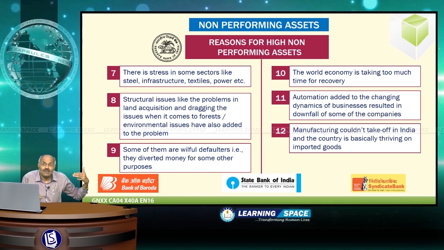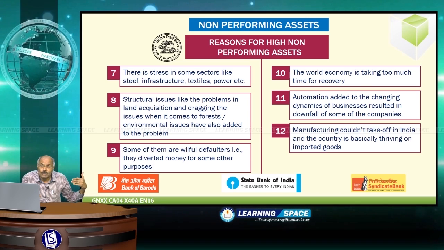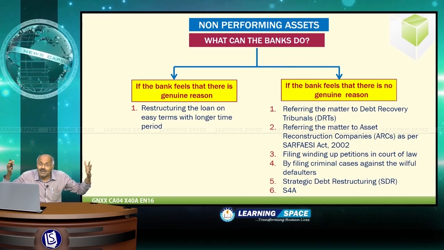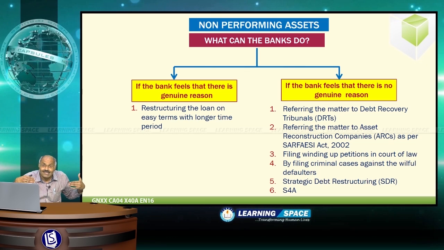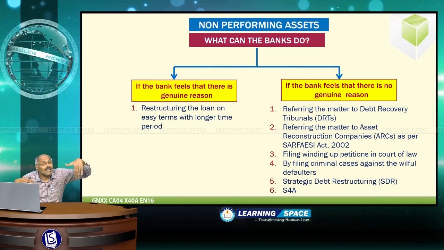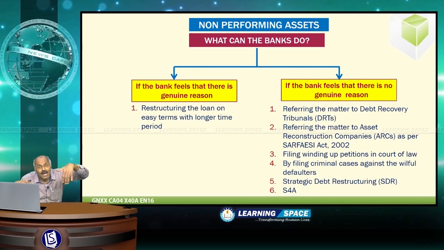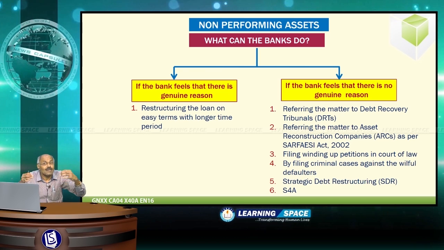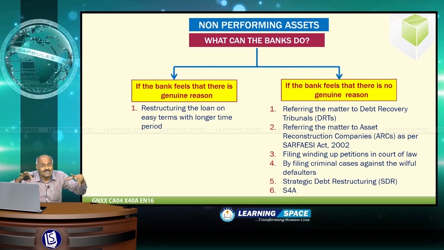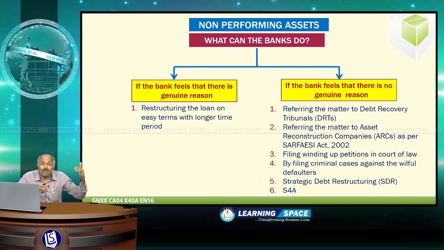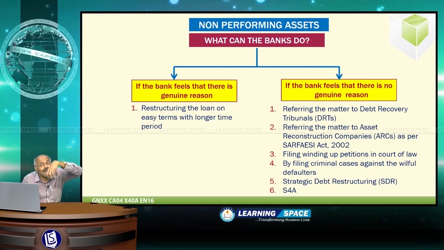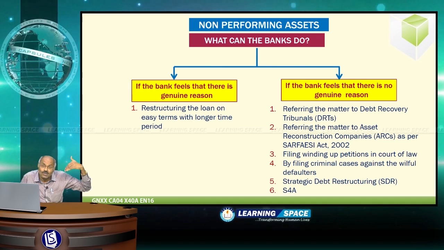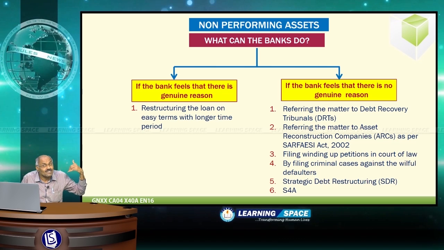And friends, let us look at the issue. When the non-performing assets are there, what the banks can do? Banks can try to solve in several ways. I have listed out here. I will go briefly about all these things. First one is, if the bank feels that there is genuine reason. Second one is, if the bank feels that there is no genuine reason. Let us look at the first issue.